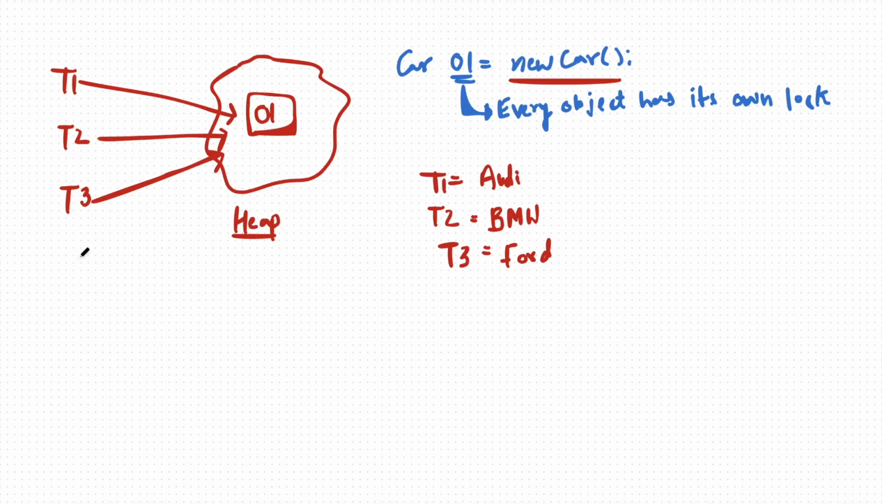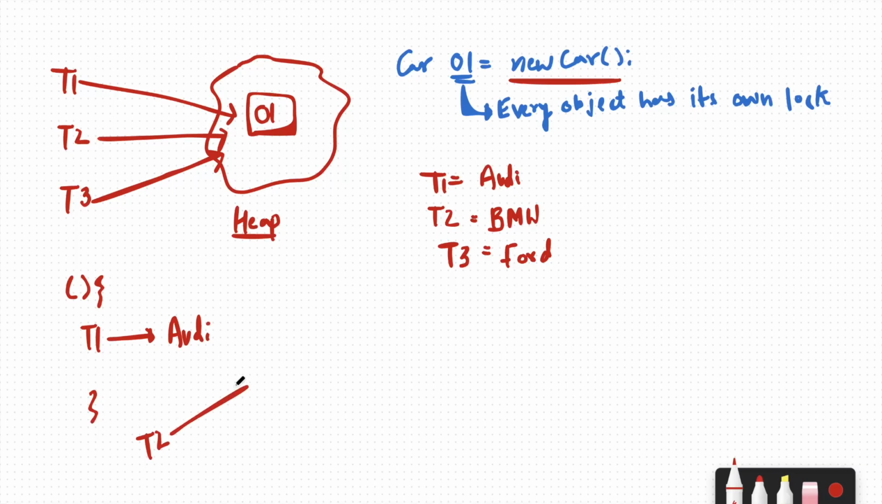We are inside a function, and we are in the process of changing the value of object O1. Inside this function, T1 is in the process of changing it. At just that time, T1 was changing the value of the object to Audi. And at that exact same instant, T2 came and started changing the object to probably BMW.